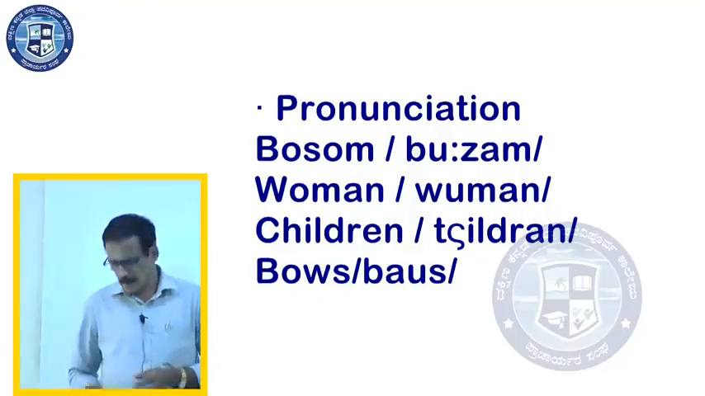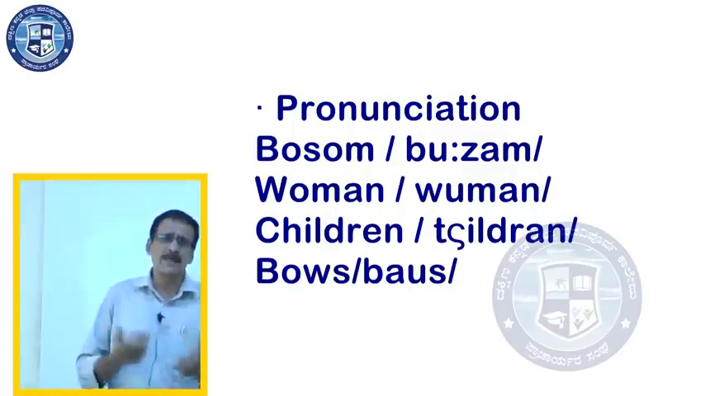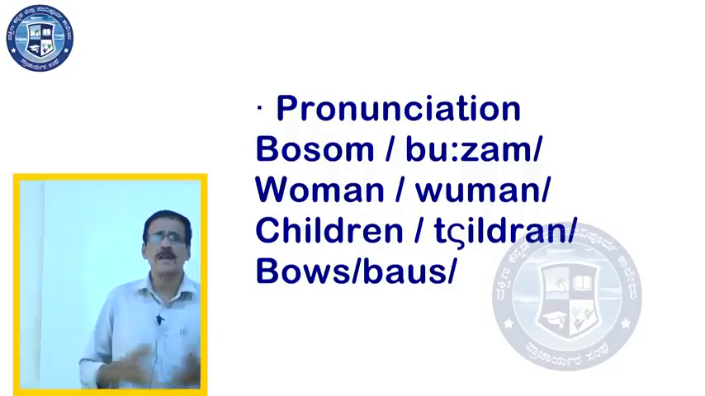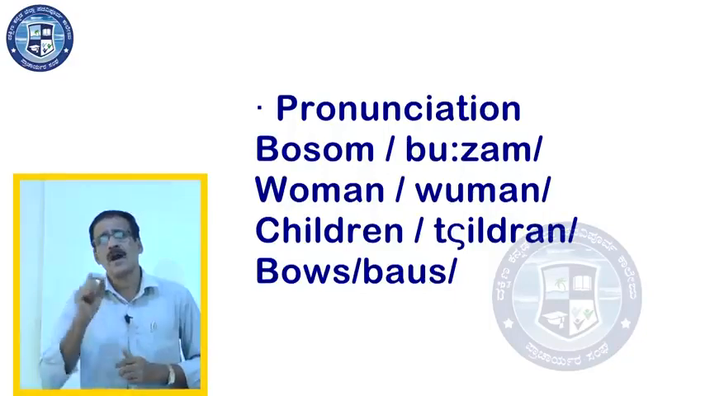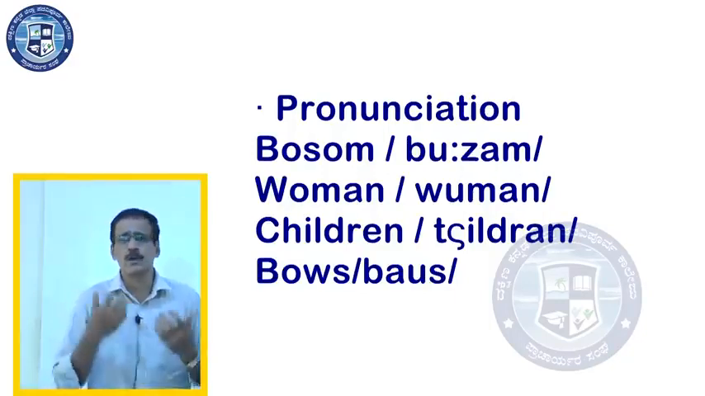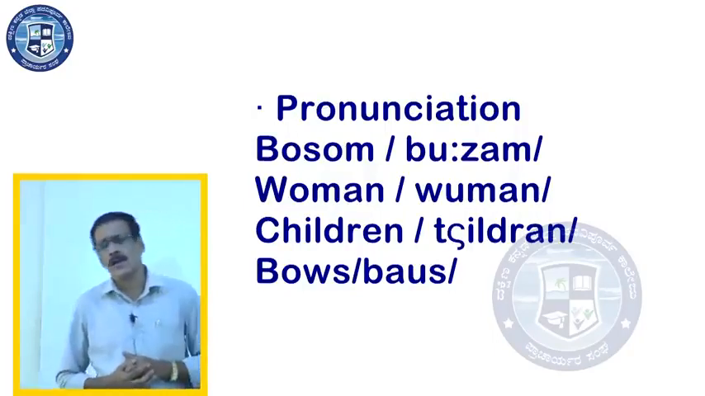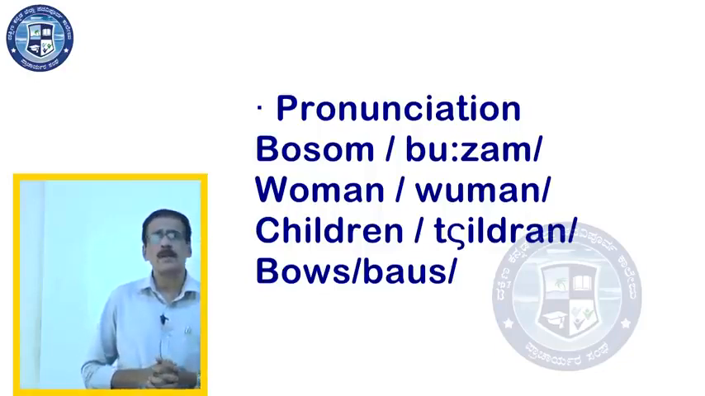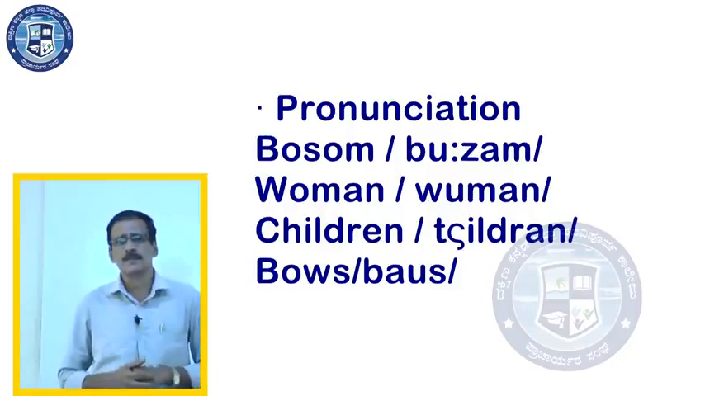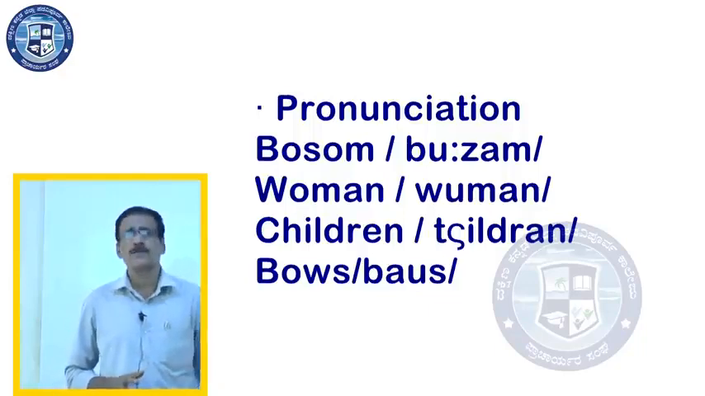Children, again a very commonly used word, but mispronounced many a time. People say children. It's not children, not R-U-N, it is R-E-N, so it must be pronounced as children. Another word, B-O-W-S, it's not bows, it must be bows. So these are certain words for the sake of learning proper pronunciation.